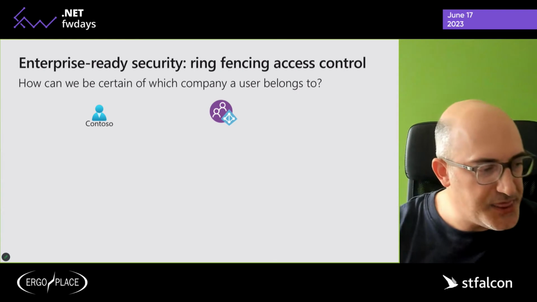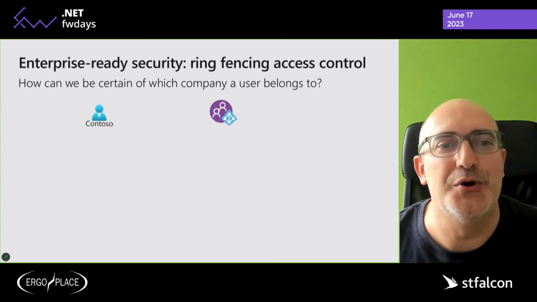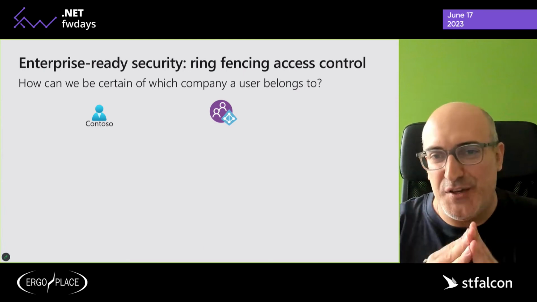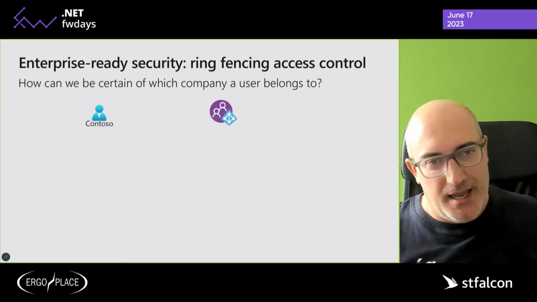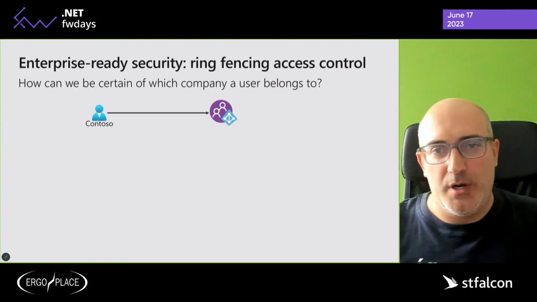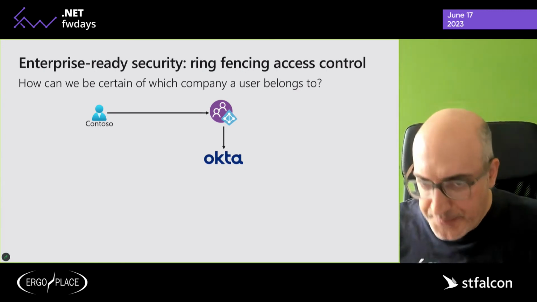And this is where the third feature, I have just 1 minute left, but we should be able to do it, the third feature of Azure AD B2C comes into play. So what is the idea? As we've seen, Contoso, the blue user, will log in. Azure AD B2C will redirect that user to Okta.